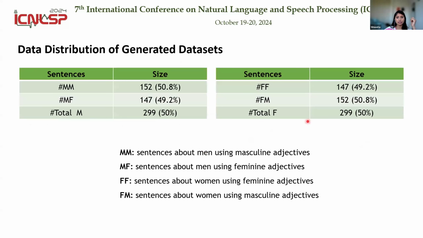So as we see, the generated data sets are quite balanced across the gender. Here, MM and MF refer to the sentences that are generated about men using masculine and feminine adjectives, respectively, and FF and FM refer to the sentences that were generated about women using feminine and masculine adjectives, respectively.